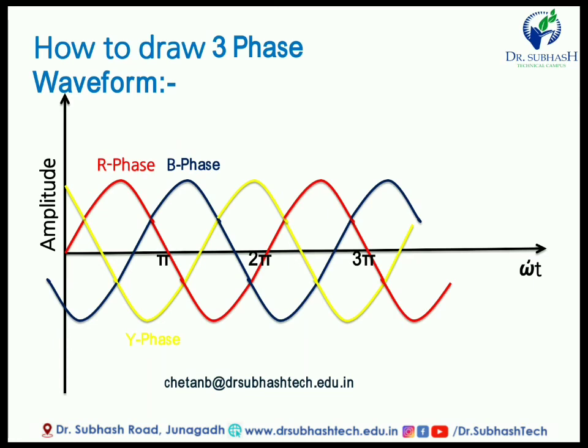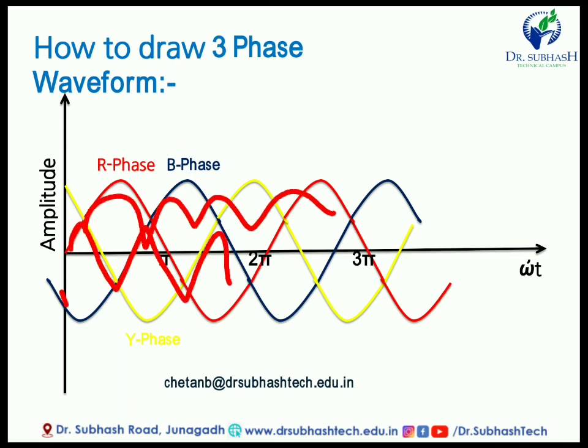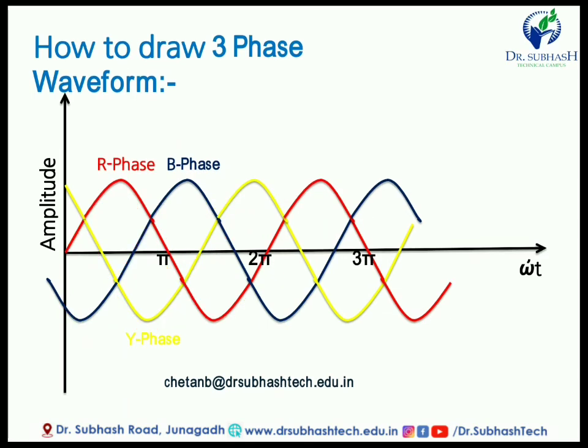So friends, drawing this waveform directly is not very easy, but whenever we draw it, first of all you have to draw this triangular waveform, then connect all the positive parts, then connect all the negative parts, and then it directly becomes this AC waveform. So first of all you should practice drawing this waveform in your notebook, and in the exam you can draw it very speedily in your exam book. So in a small duration of time you can complete your paper.